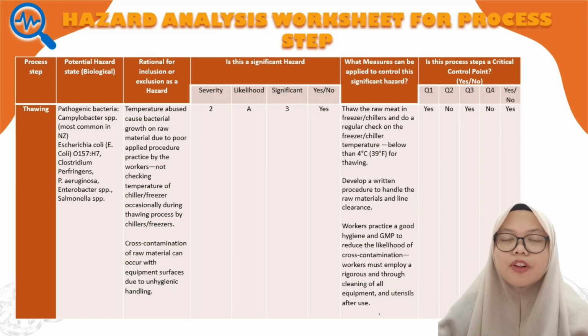The severity for this process is 2, which can cause serious illness. Likelihood is a common occurrence and it is significant. A control measure that can be taken is that workers can thaw the raw meat in freezer or chillers and do a regular check on the chiller and or the freezer temperature. Make sure that the temperature is always below 4 degrees Celsius. Next is to develop a written procedure to handle the raw materials and line clearance. And lastly, the workers must practice good hygiene and a GMP program to prevent cross-contamination.